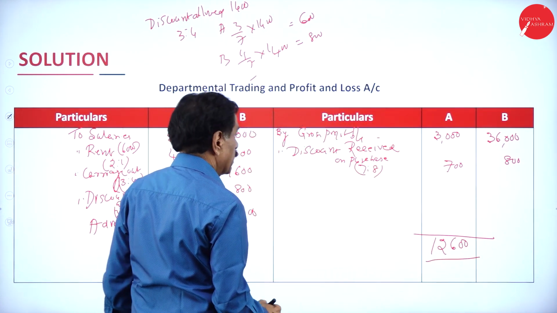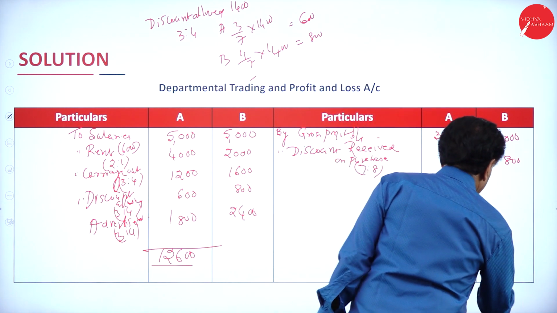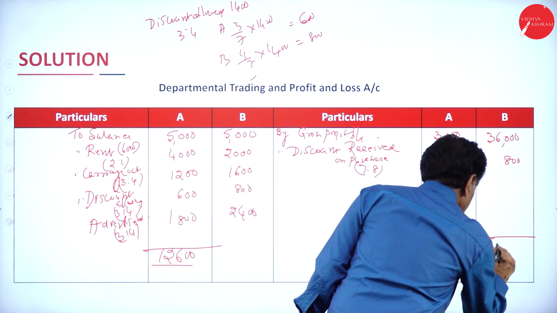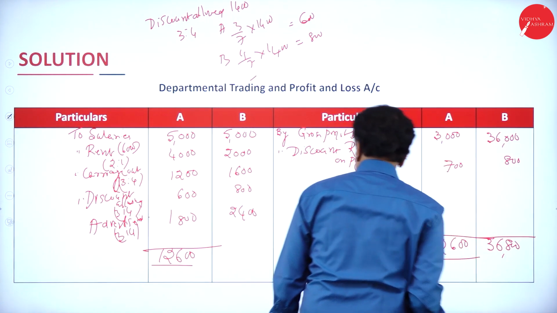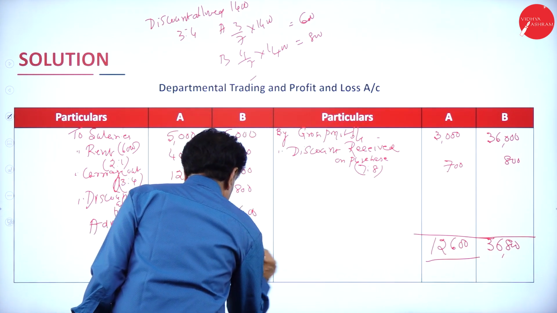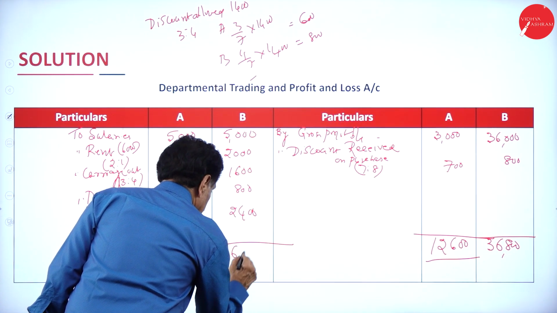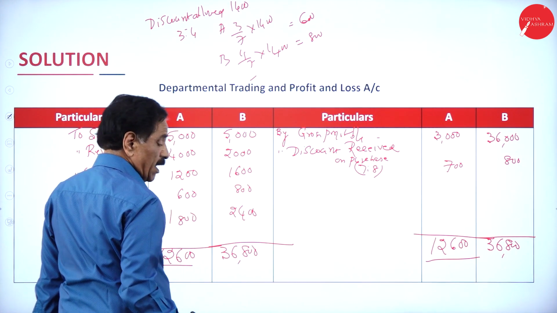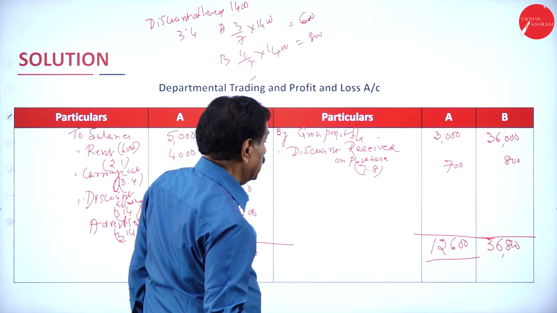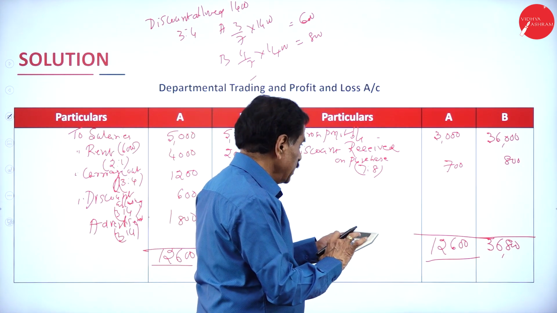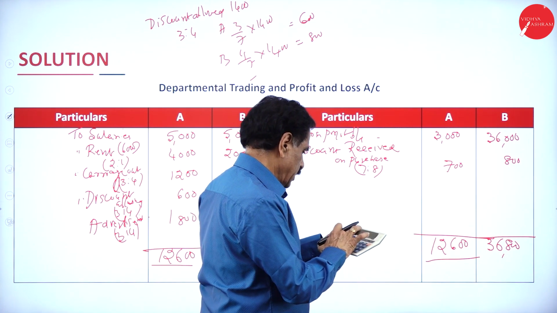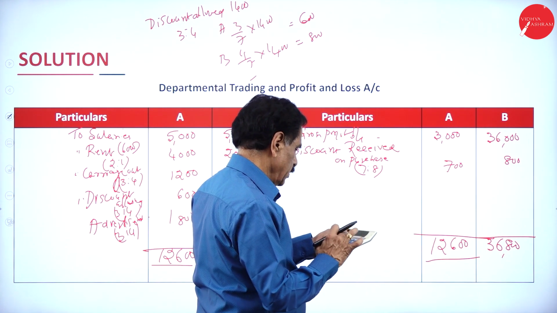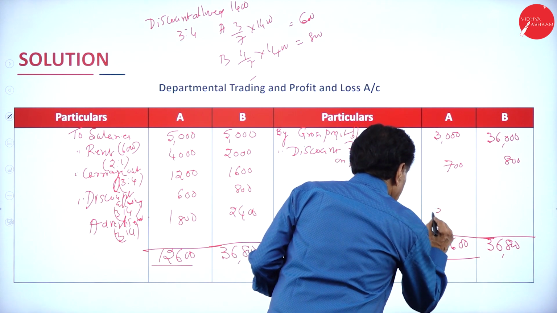Regarding the B, here it is 36,800. Regarding the A, 12,600 minus 3,700 is 8,900.